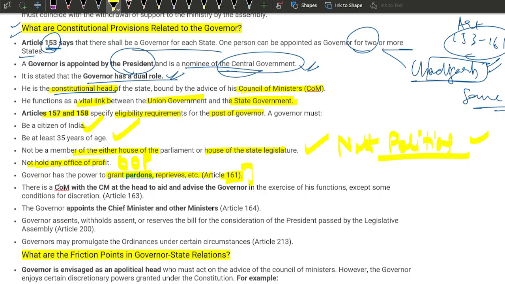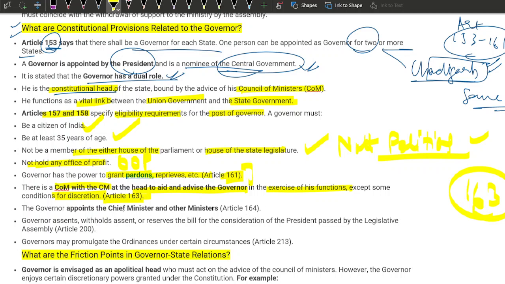There is a council of ministers with the chief minister at the head to aid and advise the governor in the exercise of his functions, except in some conditions for discretion. Article 163 tells us that the governor works on the aid and advice of the chief minister and the council of ministers.